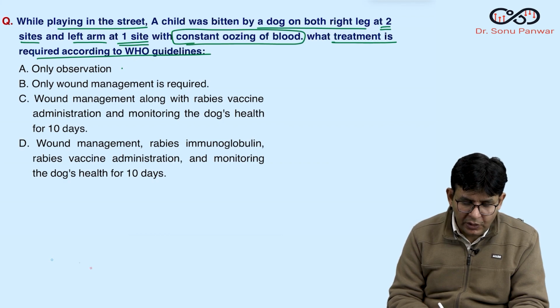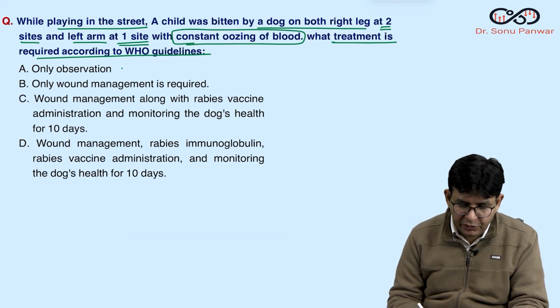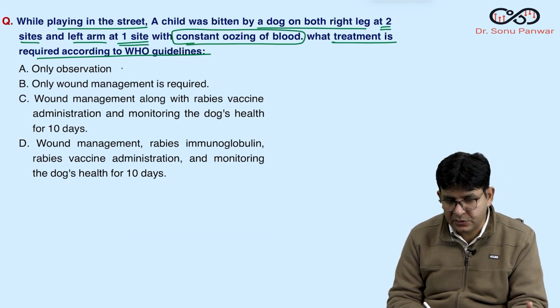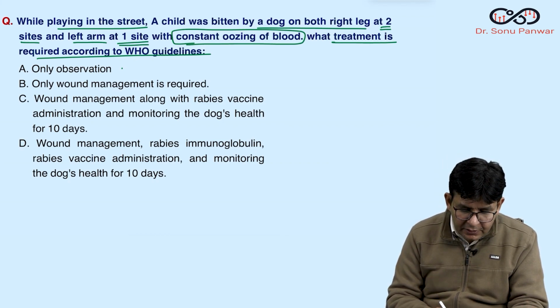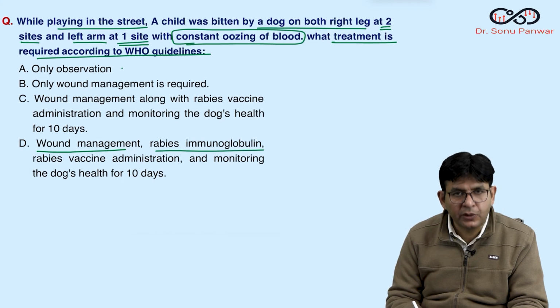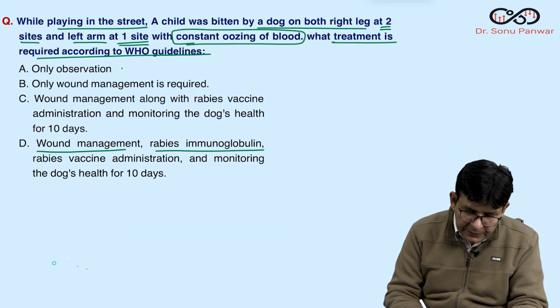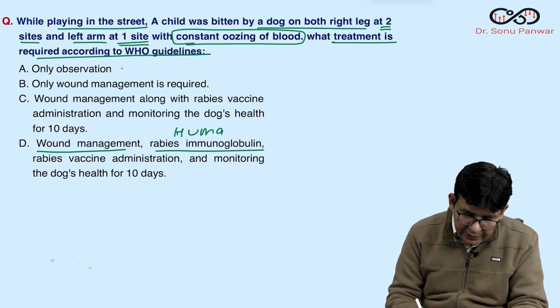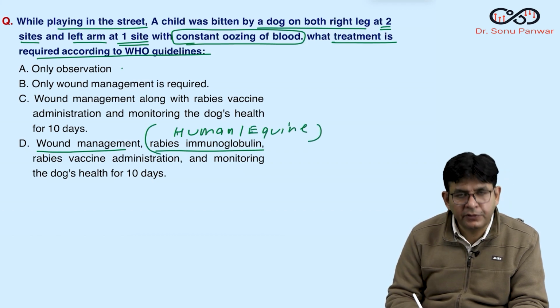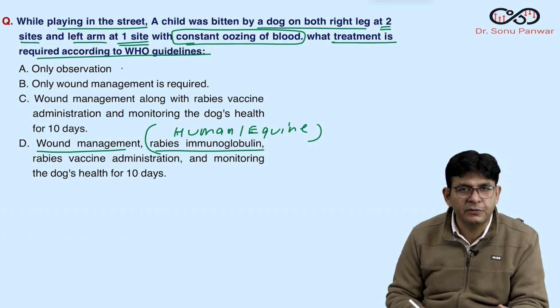Okay. So only wound management? No. Wound management along with rabies vaccine administration? Fine. Monitoring the dog's health for 10 days? This is okay. But important is wound management, and rabies immunoglobulin is to be given immediately. Which one? Either human or equine.